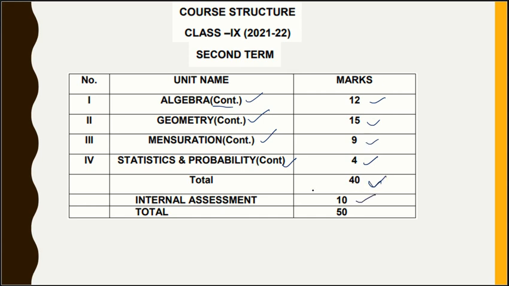Again, 10 marks of internal assessment will be there for the second term. You will be writing one paper for 90 minutes for these 40 marks, and with the 10 internal assessment marks put together, 50 marks will be there for the second term syllabus.